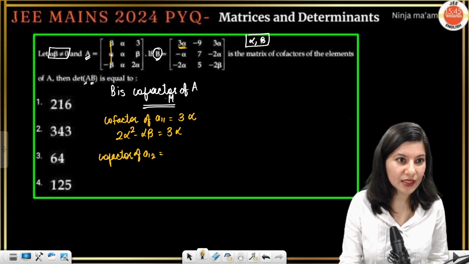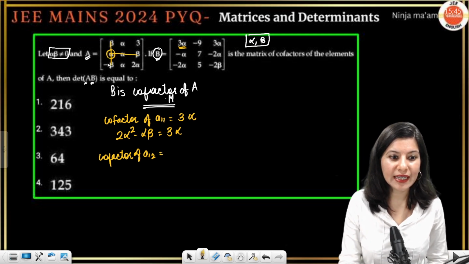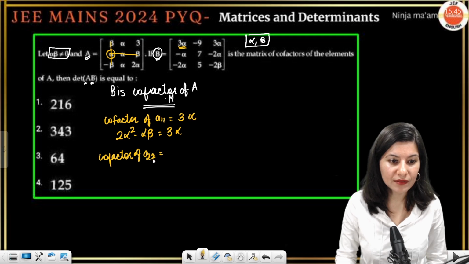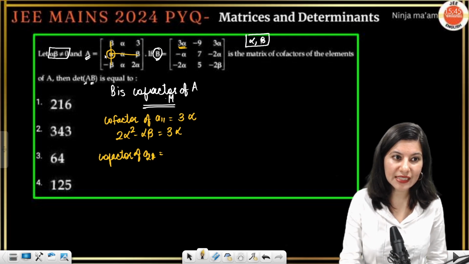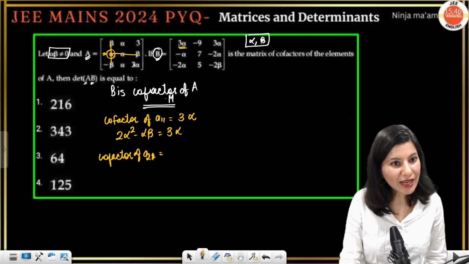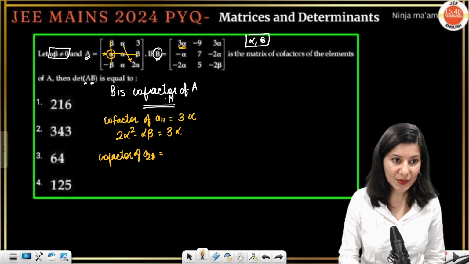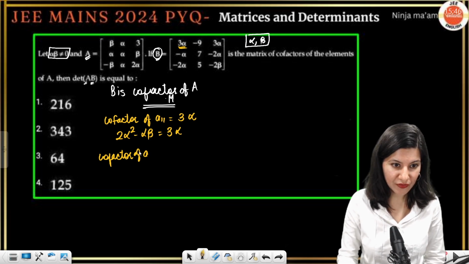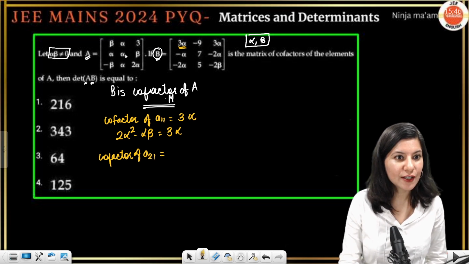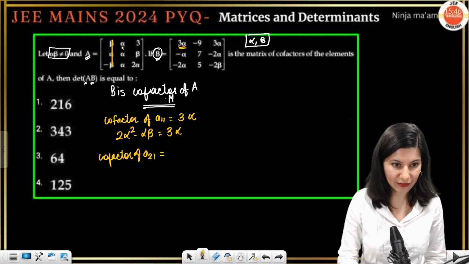Let's sort it out. So we are going to calculate A21. This is A21, right? So 2 alpha square minus 3 alpha. Can you see? 2 alpha square minus 3 alpha. So cofactor of A21 is 2 alpha square minus 3 alpha, correct?